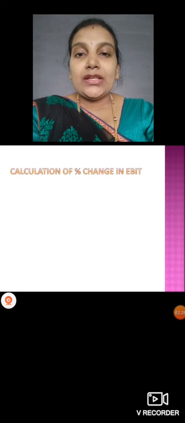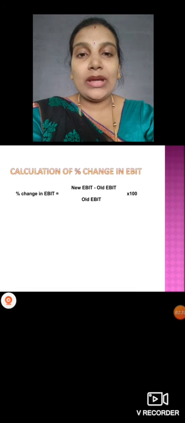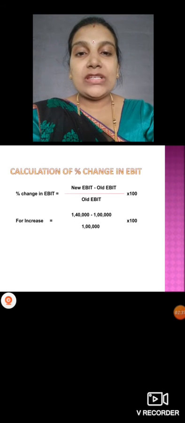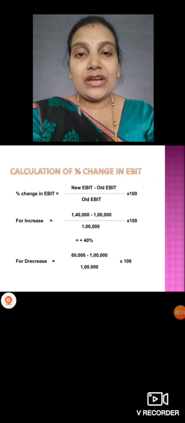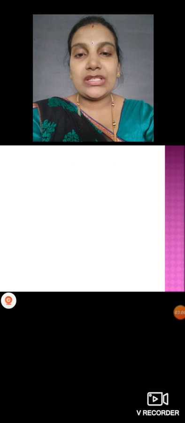Okay, so we'll calculate percentage change in EBIT: new minus old divided by old EBIT into 100. First we'll calculate for increase. How much increase do we have? 1,40,000 minus 1 lakh, base, divided by 1 lakh into 100. So we will get plus 40%. For decrease, how much do we have? EBIT 60,000 minus base, which is 1 lakh, divided by 1 lakh into 100. We'll get minus 40%, because 60,000 minus 1 lakh is minus 40,000, divided by 1 lakh into 100, minus 40%.